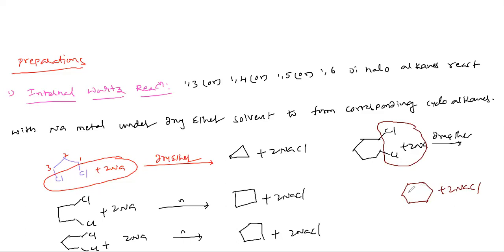Yes, only terminal. That's what we wrote, 1,3. Here see, 1, 2, 3, 4, 5, 6, 1,6. We wrote 1,3 or 1,4 or 1,5 or 1,6. Here 1, 2, 3, 4, 1,4. 1, 2, 3, 4, 5, 1,5. Is it clear, Sumit?